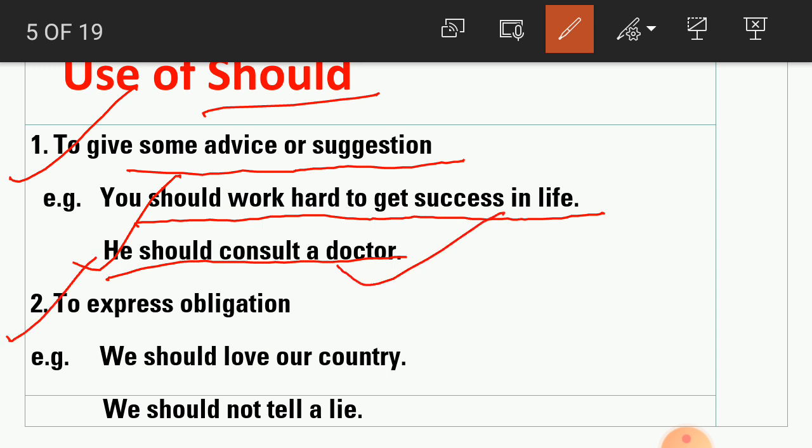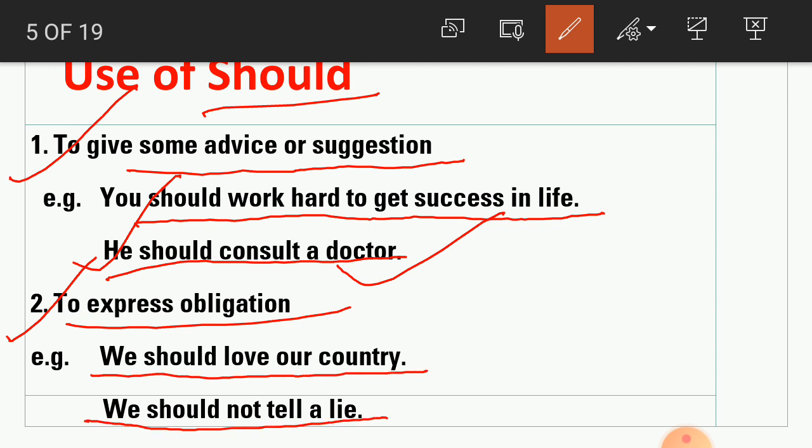Now number 2, to express obligation. Obligation means here, student, duty. So we should love our country. This is our duty to love our country. We should not tell a lie. It's our duty not to tell a lie. So here this one expresses obligation or duty. So should is used here.